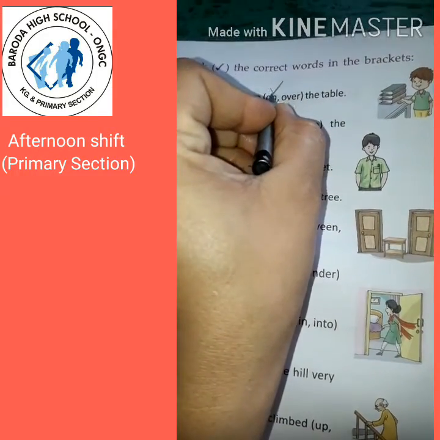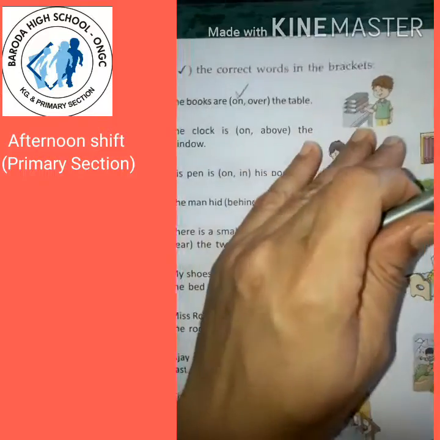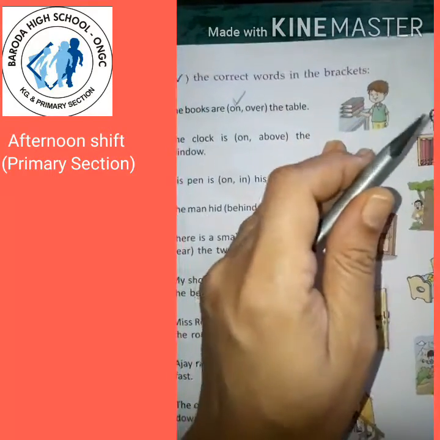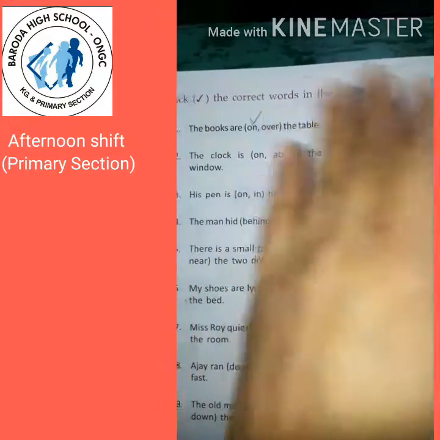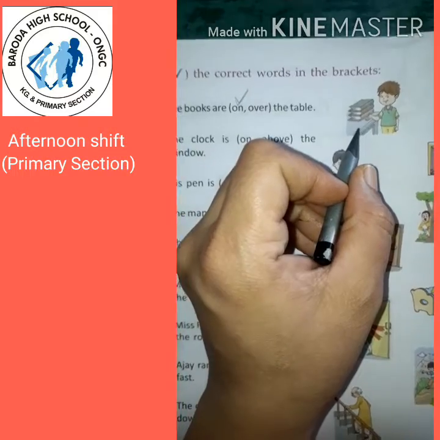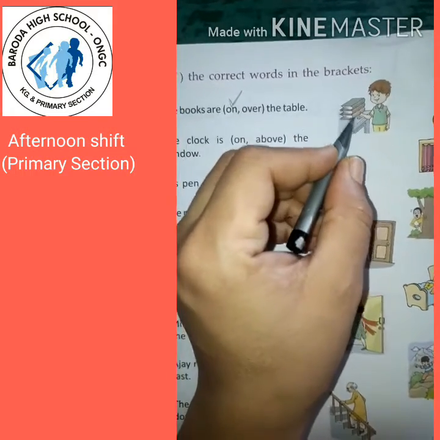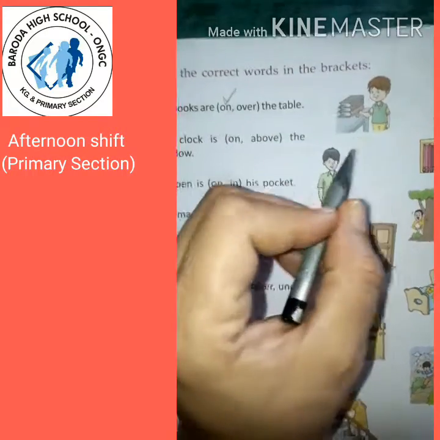The books are on the table because touch करके है table से. The things which do not touch are over, right? But if the books are touching the table, so books are on the table.